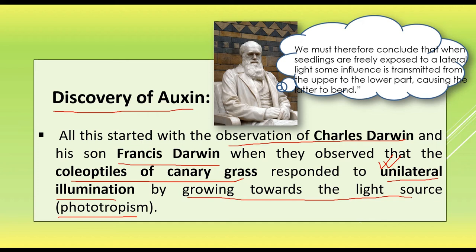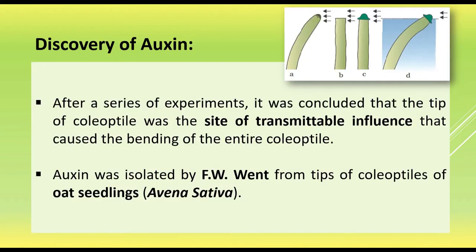light, and therefore he and his son concluded that the coleoptile has a chemical which perceives light, and that is responsible for phototropism, that is the bending, the curvature of the coleoptile towards the light. But Charles Darwin and his son did not get the credit for the discovery of this hormone. Later,